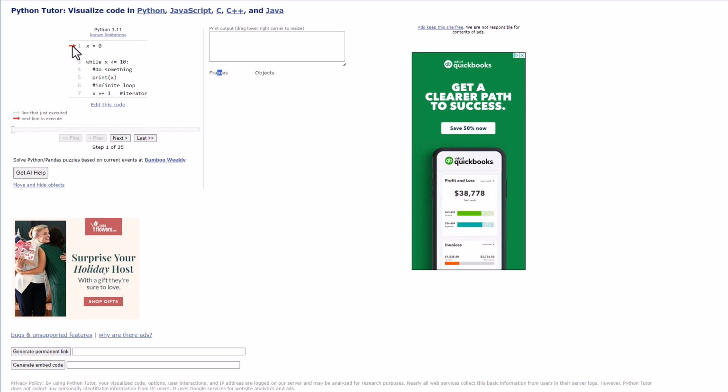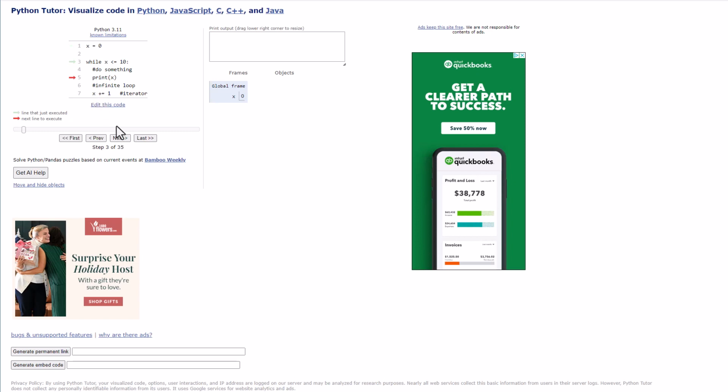Notice that there is a red line which shows the next line that's going to execute, and the blue line which shows the line that just executed. So I'm going to go through step by step. I'm going to click next, and if you notice, it has set the value of x to 0, and now it's going to execute this. The condition is, as long as x is less than or equal to 10, do what's inside of here. So I'm going to go to step 3, and it's evaluated that.